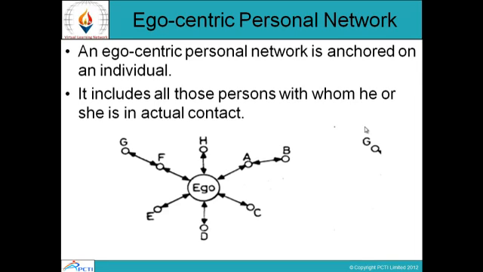Ego-centric personal network. An ego-centric personal network is anchored on an individual. It includes all those persons whom he or she is in actual contact. So an ego-centric personal network is anchored on an individual and includes all those persons with whom he or she is in actual contact, and also it contains the friends as well as the family members with whom the person comes in contact.